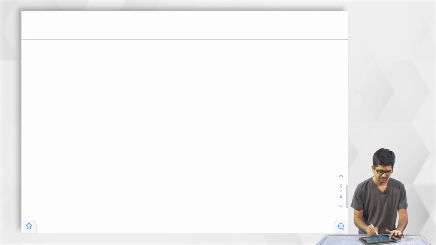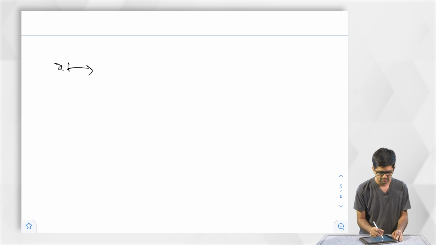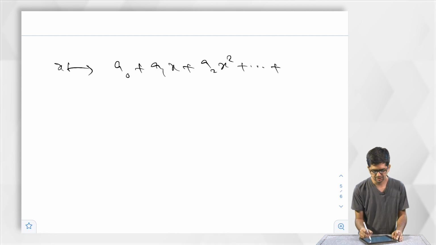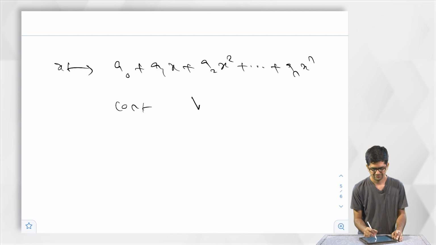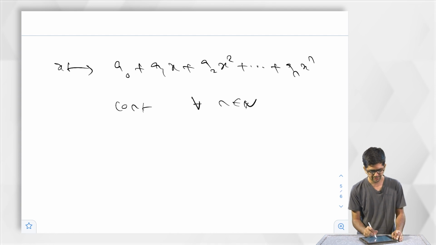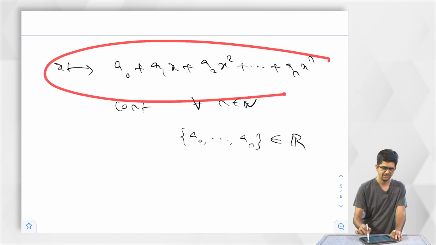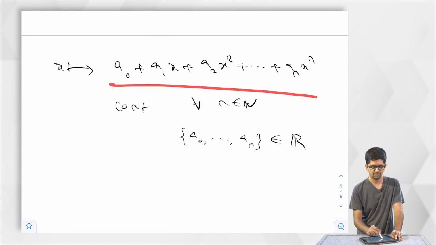In general, x goes to a0 plus a1x plus a2x square plus so on plus an x power n is continuous for every n belongs to N and ai belongs to R. You might already recognize this function. What is this? Polynomial function.